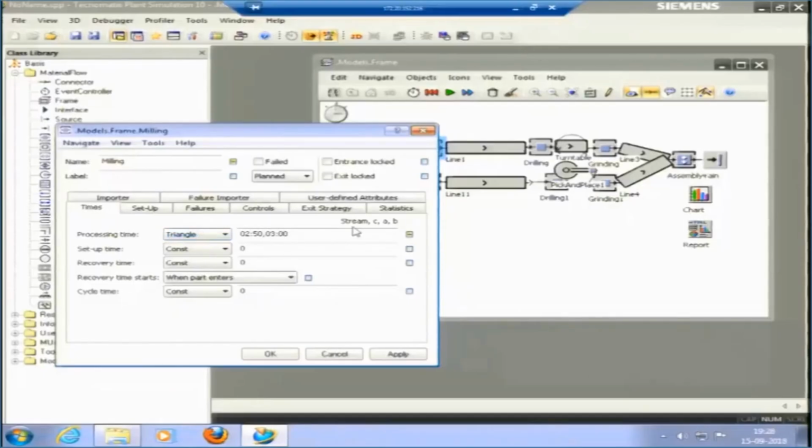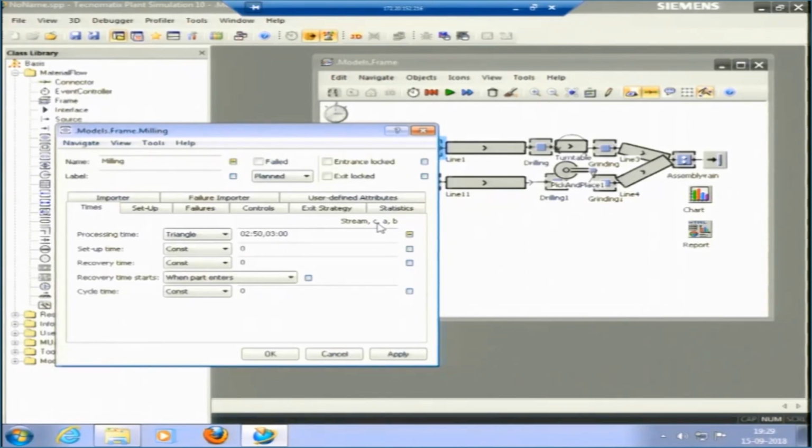What is mode? Like mean, median, mode. Mean is the average of the values, median is the central location value, and mode is the value that has maximum frequency. So, if I pick the triangle distribution, it is showing stream, C, A, B. Here A is the smallest value, B is the largest value, and C is the mode value that is repeating for the maximum number of times.